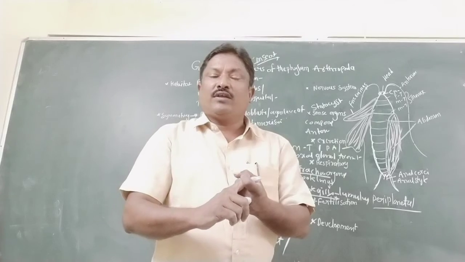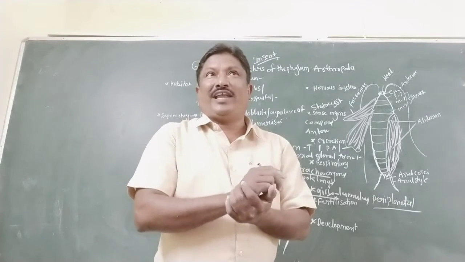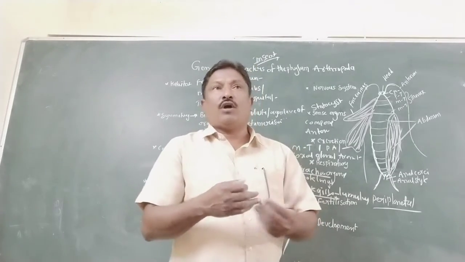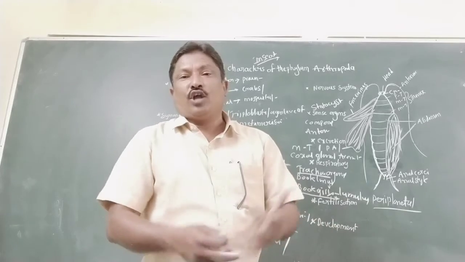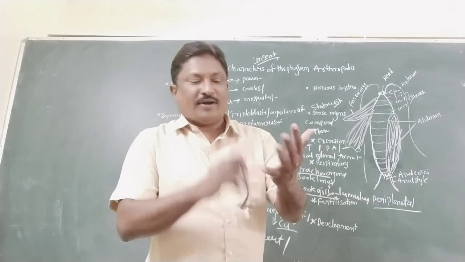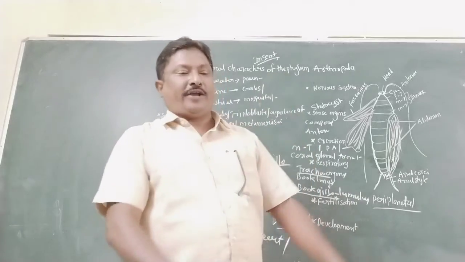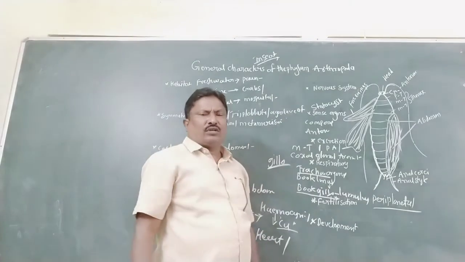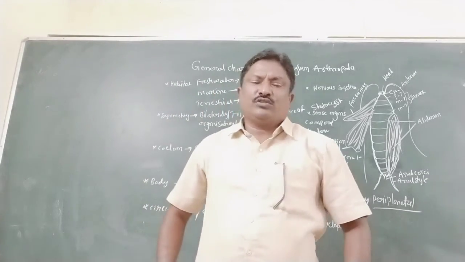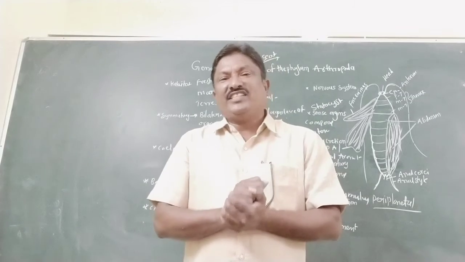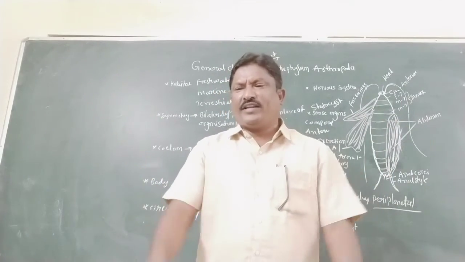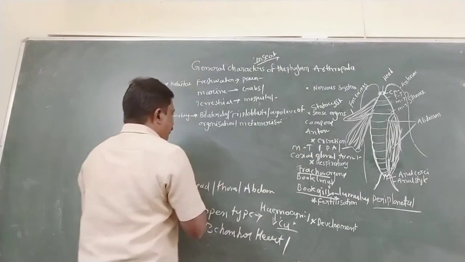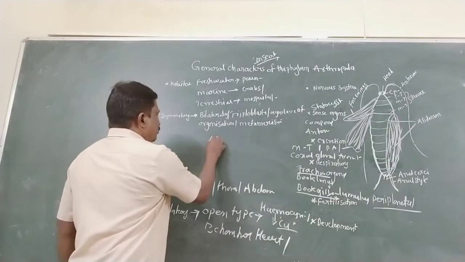Direct development is in scorpion; they lay some young ones. Indirect development, example prawns. Many larval stages occur, like Zoea, Nauplius, Metanauplius. So these are the development. So as well, in arthropods, mostly beneficial ones are also there. They are economically important insects. What is the economically important insect? The economically important insect is Bombyx mori.